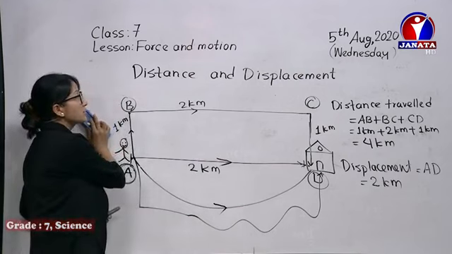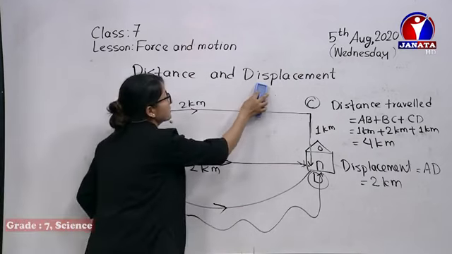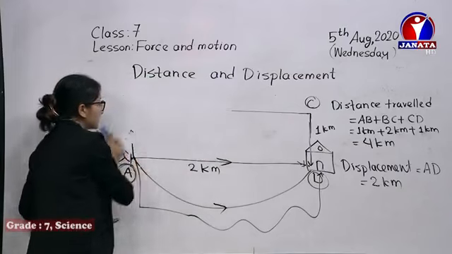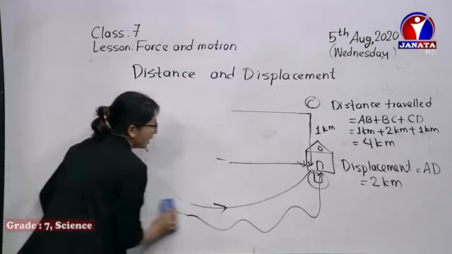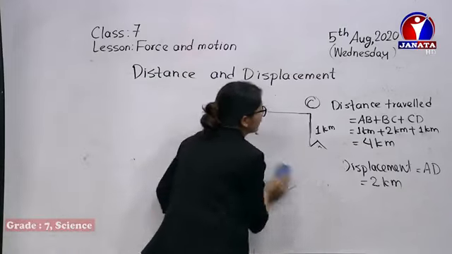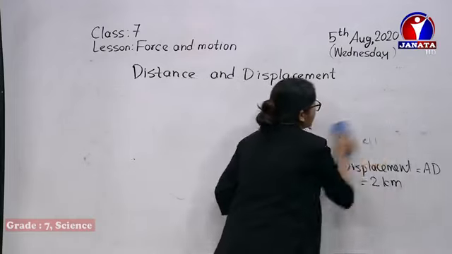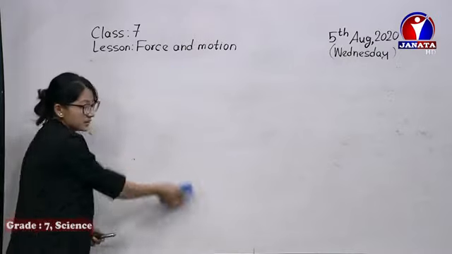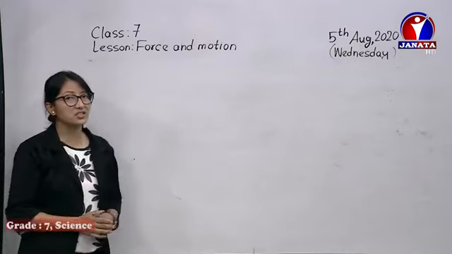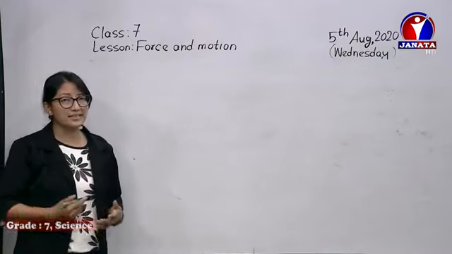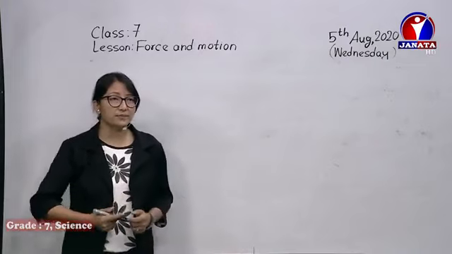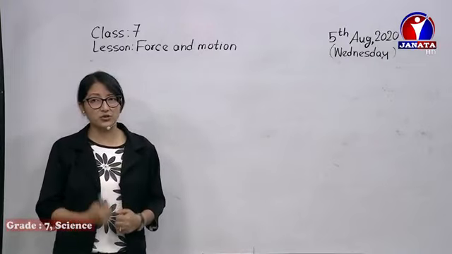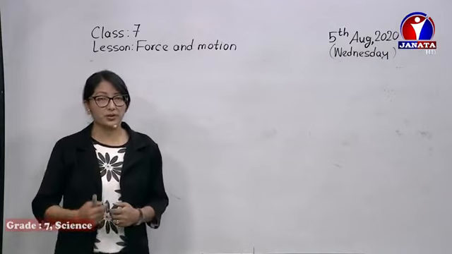So next we have speed and velocity. If you understood distance and displacement, let's study about speed and velocity. So what is speed and what is velocity? Most often we use the term velocity or simply speed. I'm traveling with a very high speed. I can run 50 meters per second.